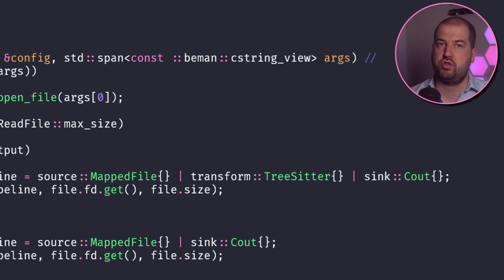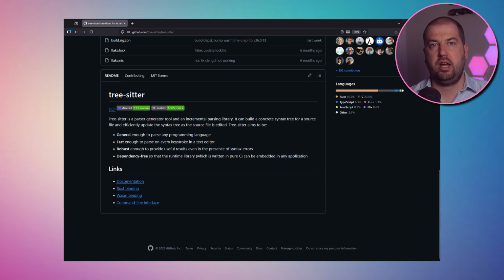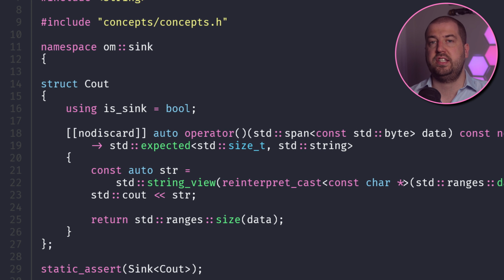To prove out the pipeline infrastructure, I also added a transform node that does syntax highlighting, so this is now more similar to the excellent tool BAT. I use the tree sitter library for the syntax highlighting, and it's nicely self-contained in a transform component, and I can also use environment variables to control which pipeline is used. Ironically, for all the future tests, I will disable the highlighting to ensure it's comparable to GNU Cat, making all this tree sitter integration effort largely pointless. We all make mistakes. And the sink is just the classic std out, warts and all. And that works fine as a baseline implementation.